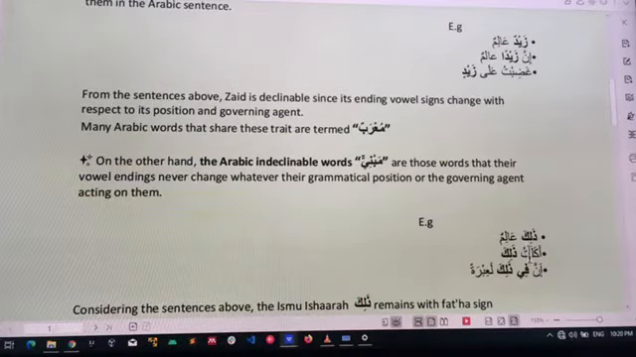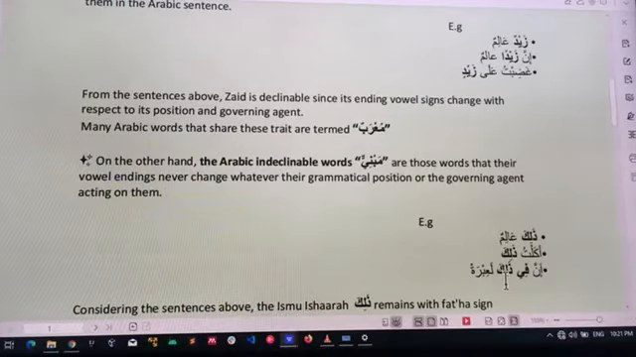Look at the second statement. Akalitu zalika, I ate that. The Fatiha there is not because it's maf'ul bihi, the object of the sentence. No. The Fatiha is there because it's mabniyu ala al-fath, to always take Fatiha for life. The third one says inna fi zalika. You can see fi affects zalika.